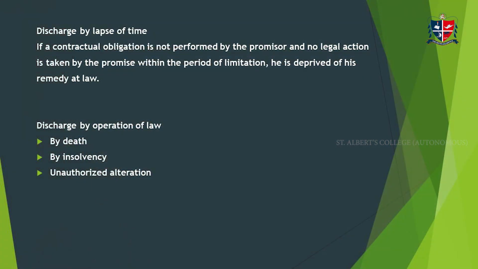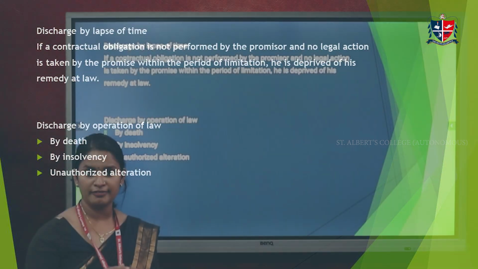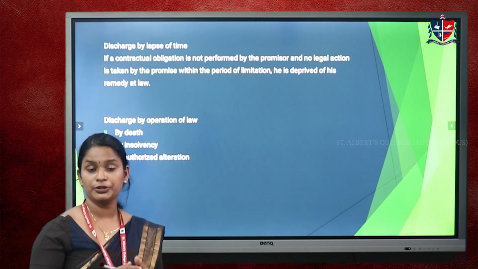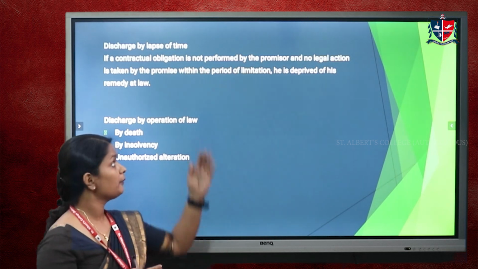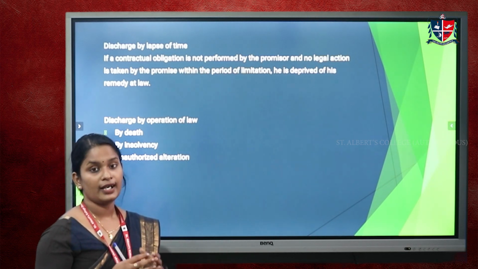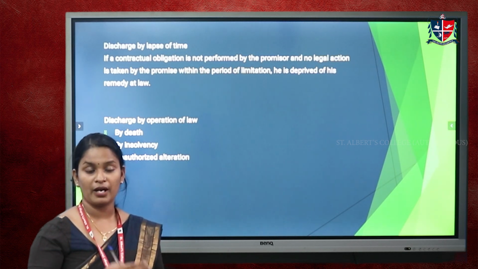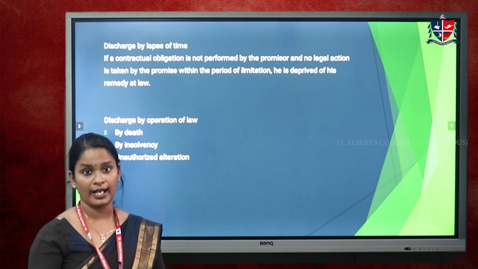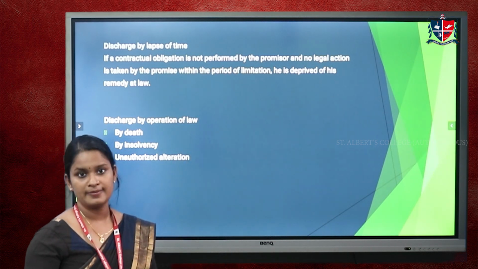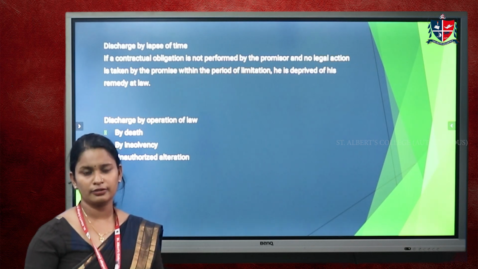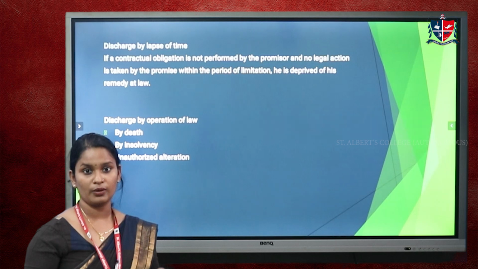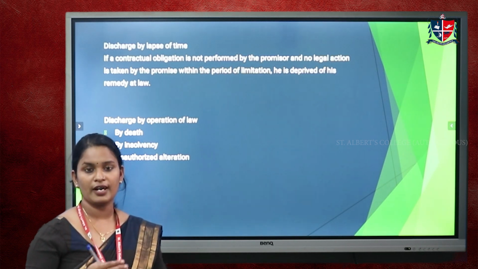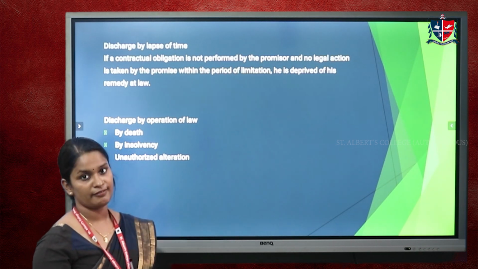The next one is discharge by lapse of time. Sometimes the contract may be discharged by lapse of time. Time is a very important factor in a contract. In some cases, the contract is agreed based on time. So after the end of that time, the parties cannot enter into the contract or perform it. The contract is automatically terminated on the basis of lapse of time.